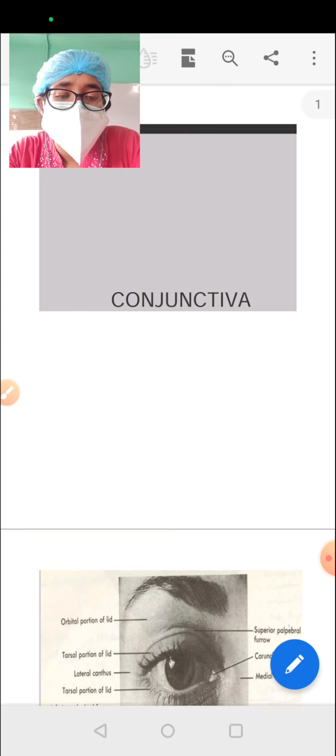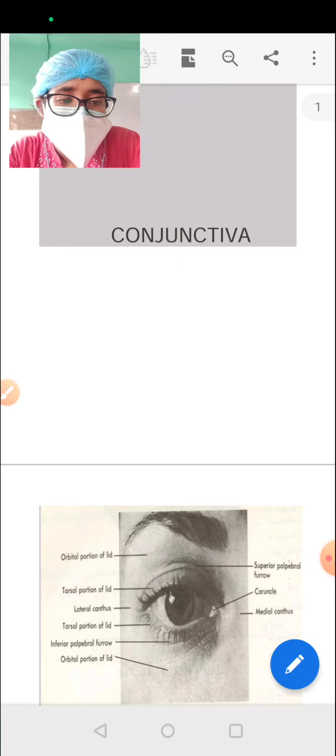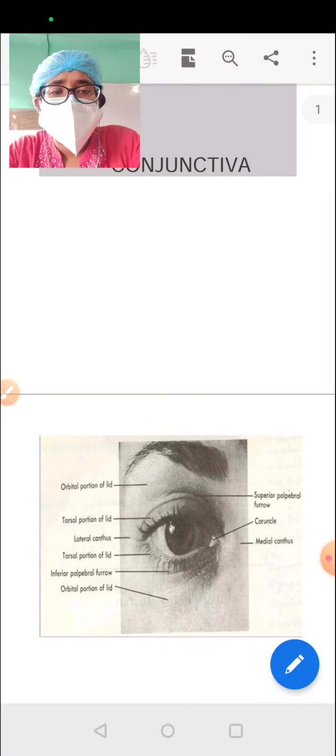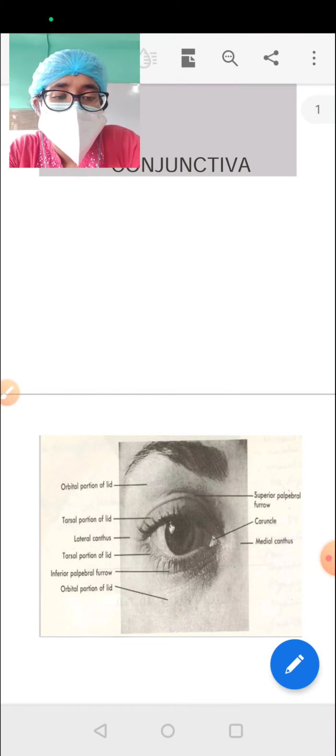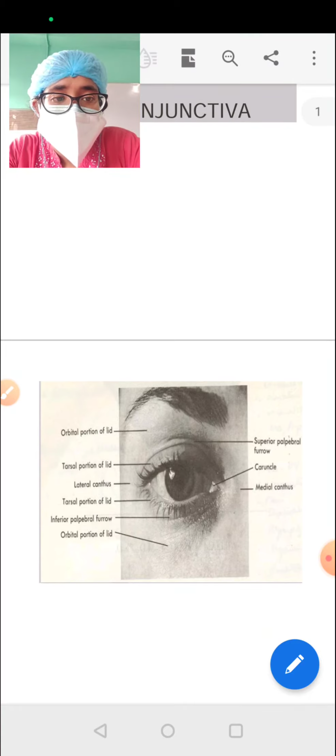So now I continue starting with my conjunctiva class. Again, in conjunctiva you should know a little bit of the anatomy of the conjunctiva. So that I can discuss with you in the pathogenesis also here.